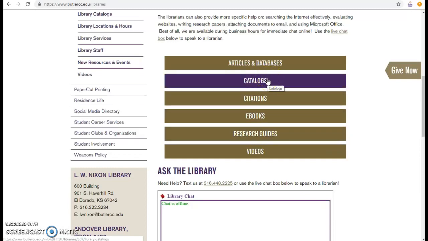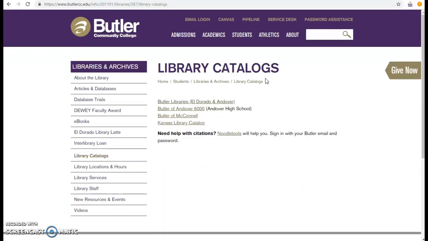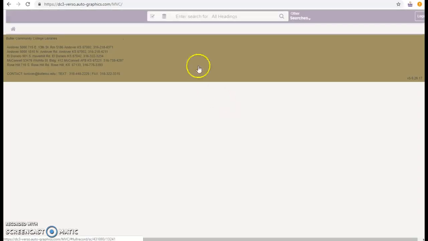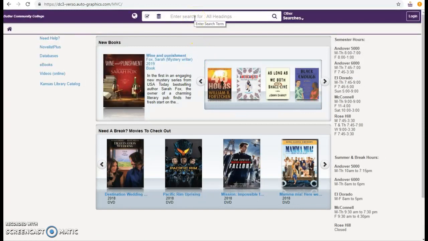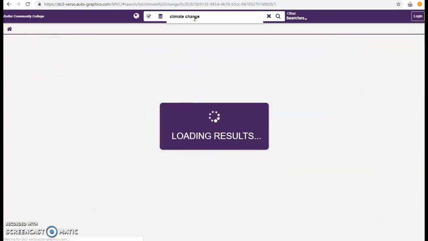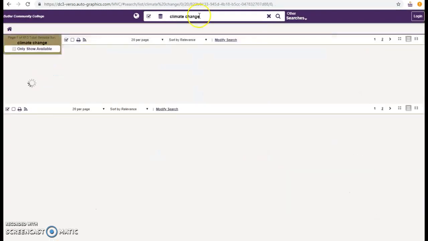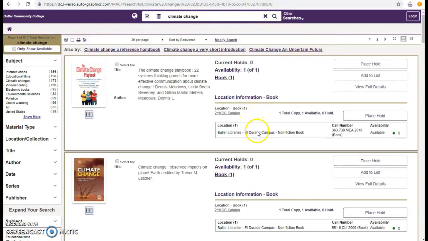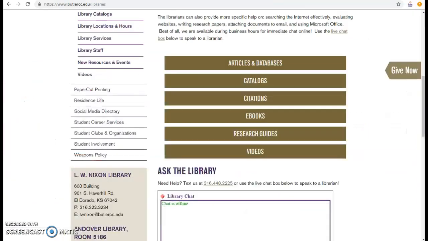The Catalog box links you to print books and ebooks. Use the first link to access the main catalog. When you type in a topic up here, you'll get a list of results. Check the location to see where a book is located or whether it's an ebook, and if it's available to be checked out. If you need to pick up the book at a different campus than where it's currently located, simply let a librarian know and we'll have it delivered to where you need it most.